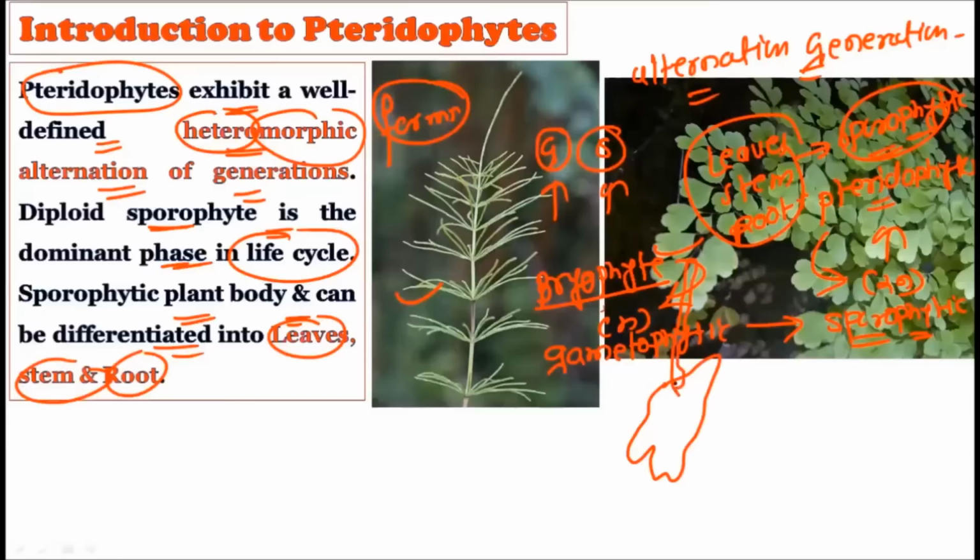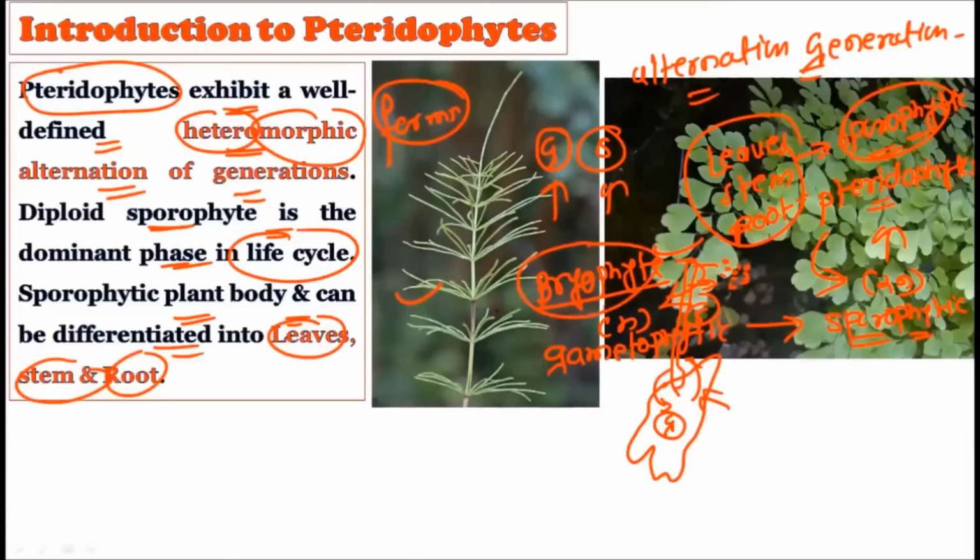and this sporophytic generation is nutritionally dependent on the gametophytic generation, because the gametophyte can perform photosynthesis and provide food to the sporophytic generation. The sporophytic generation is only producing the spores, and it is short lived, and that is why we say the gametophytic generation is the dominant generation in the bryophytes.